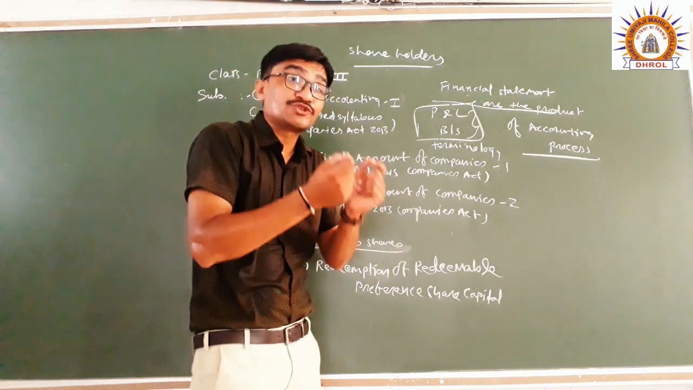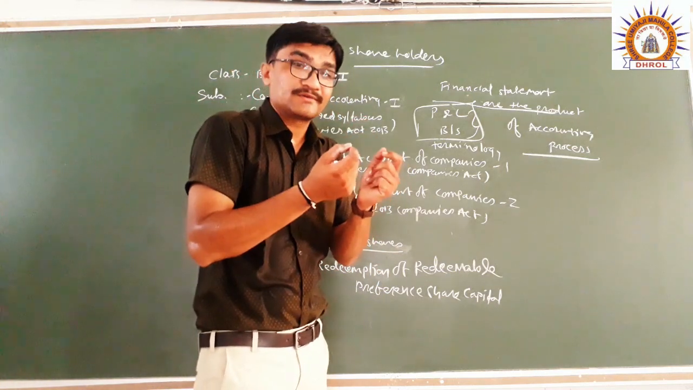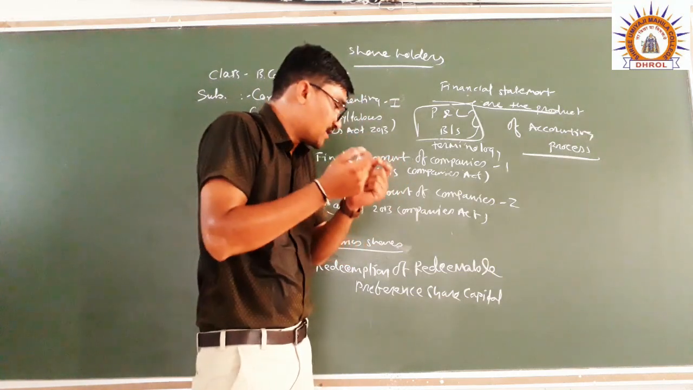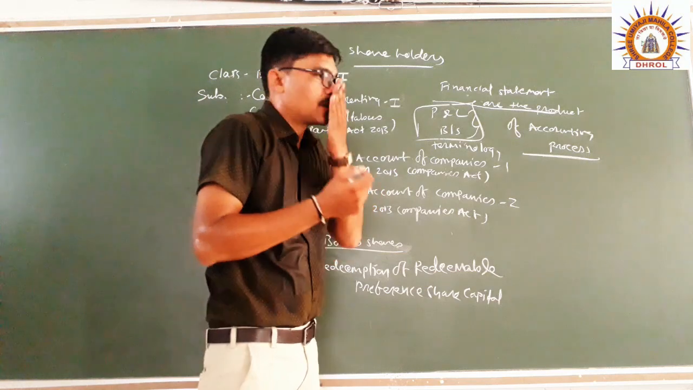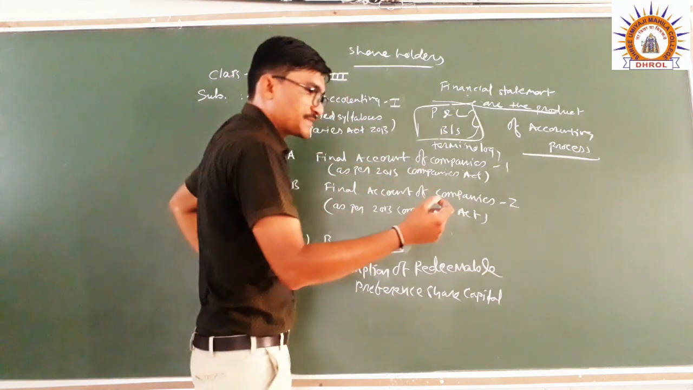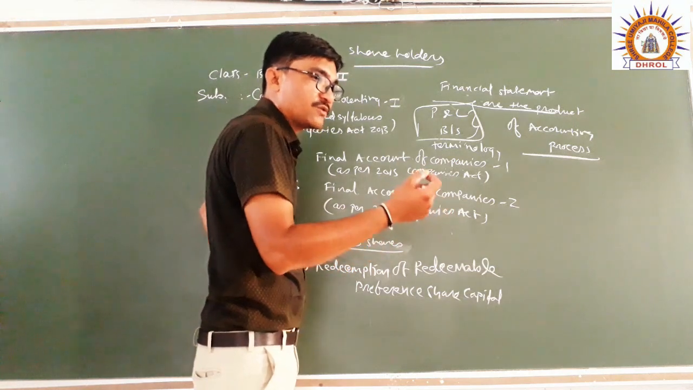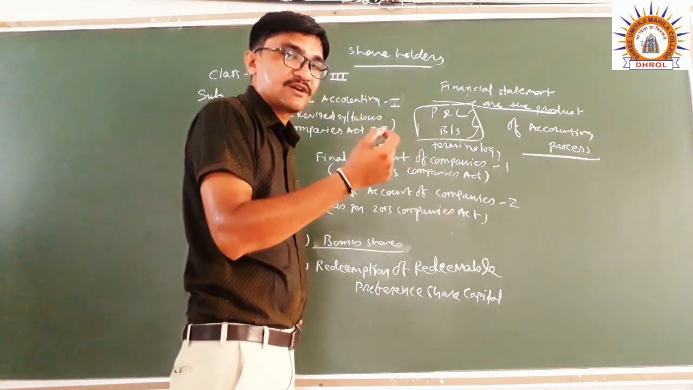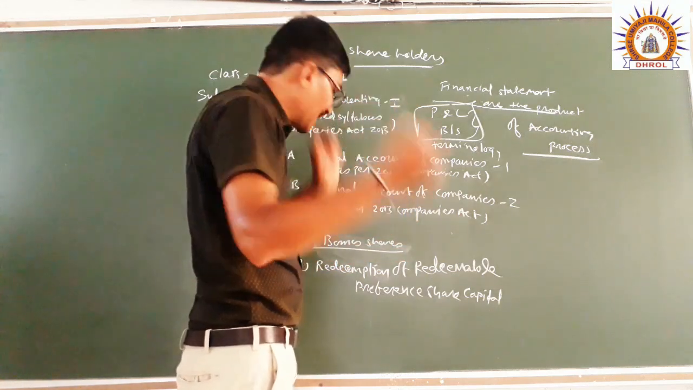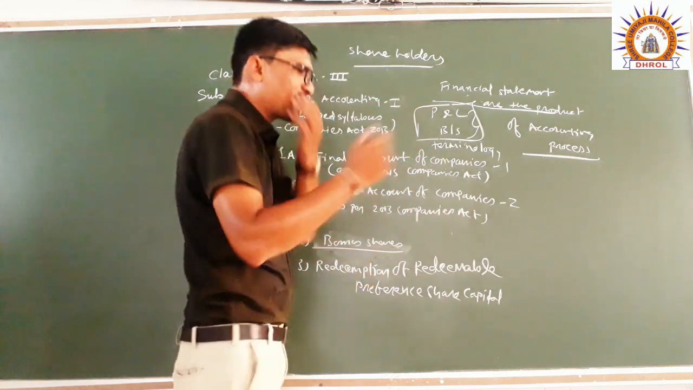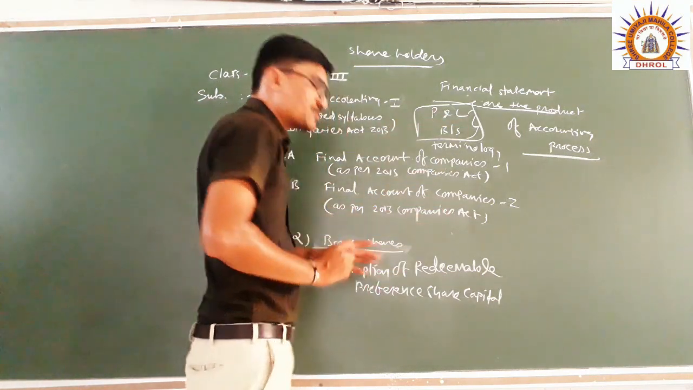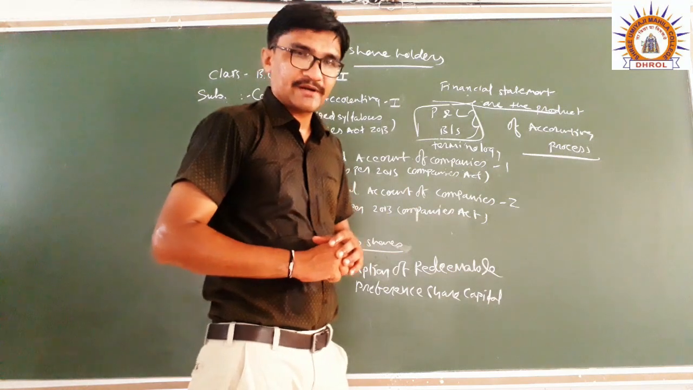When a company wants to alter, it means change, the share capital, there are different ways of alteration of share capital. Alteration of share capital one is related to consolidation of shares and subdivision of shares. Alteration of share capital two is related to bonus shares. And alteration of share capital three is related to the redemption of redeemable preference share capital.